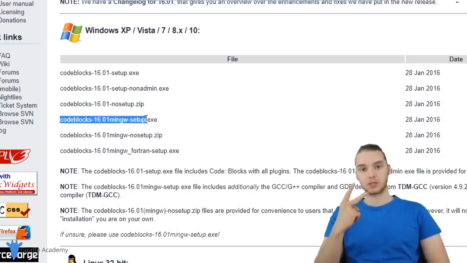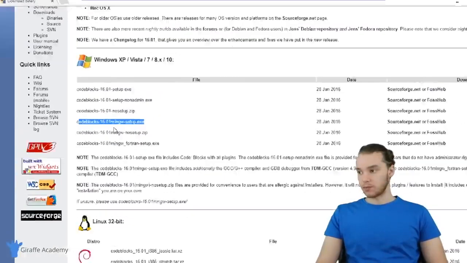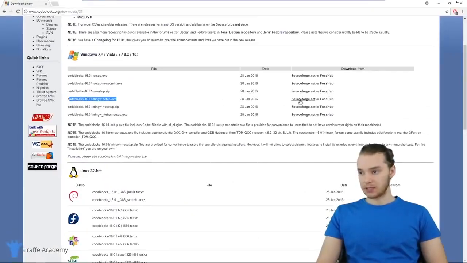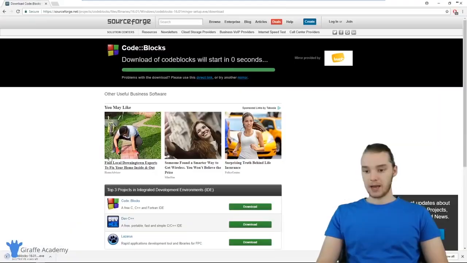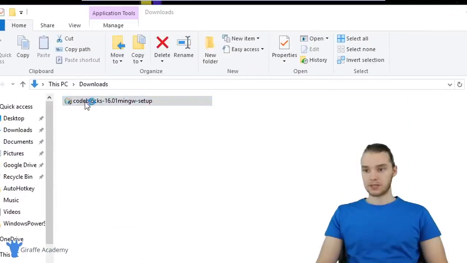So remember, I said we needed those two programs, we needed those two things, and this is actually going to give us both of them on Windows. So I'm going to come over here and click on the link to download this from sourceforge.net, and you can see it's gone ahead and downloaded that. So now let's head over to our downloads folder, and I'm just going to double click on this setup program.